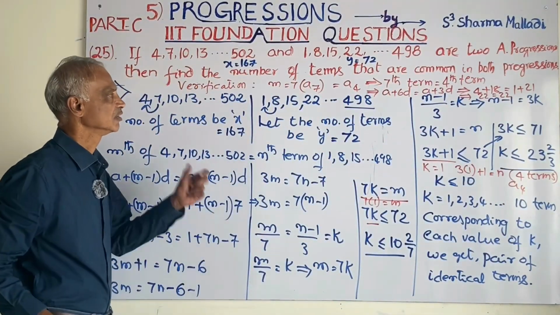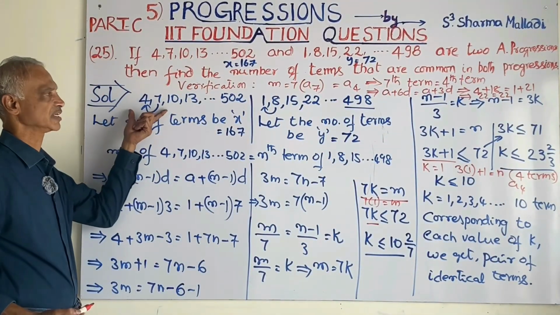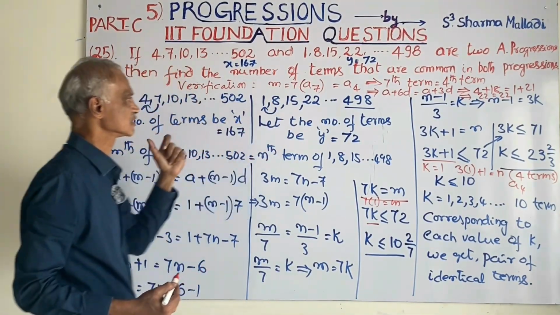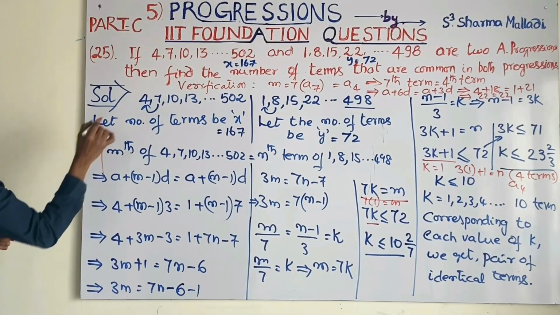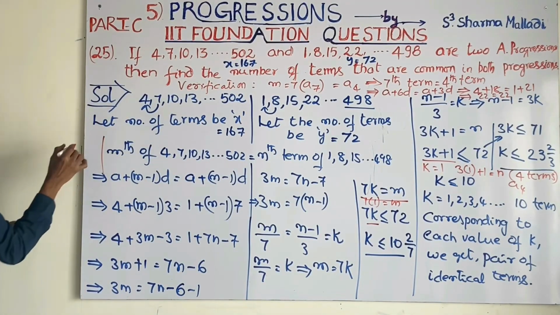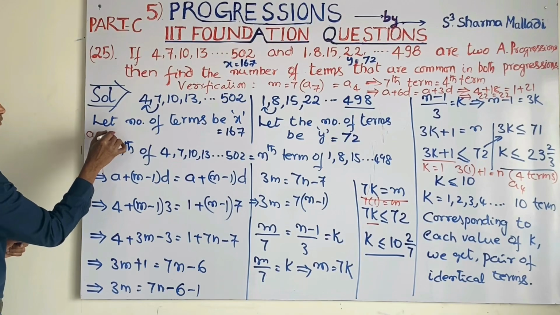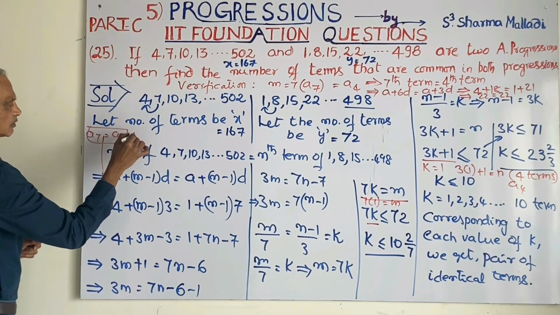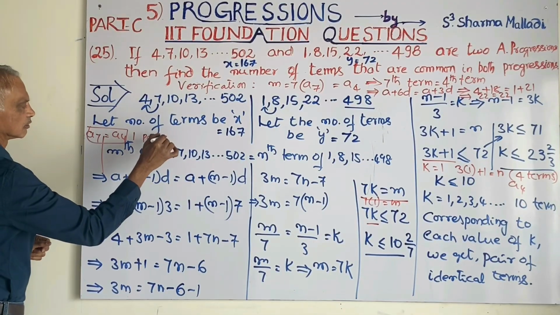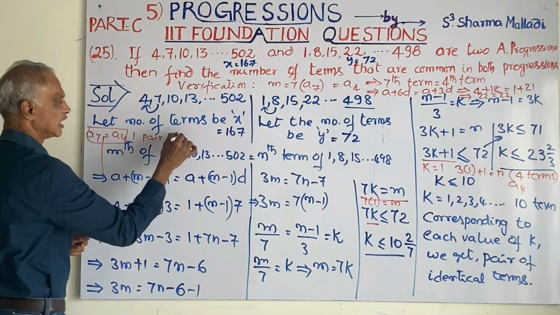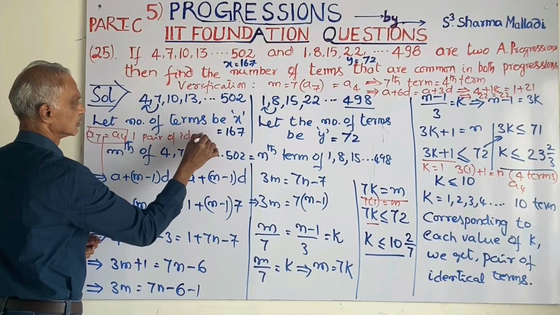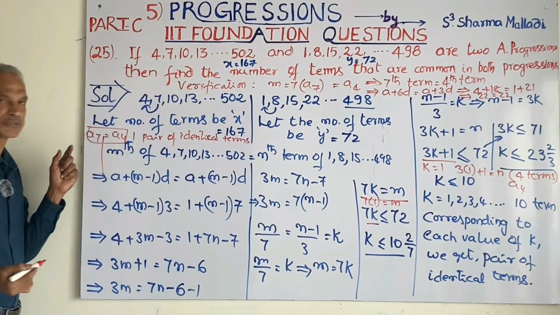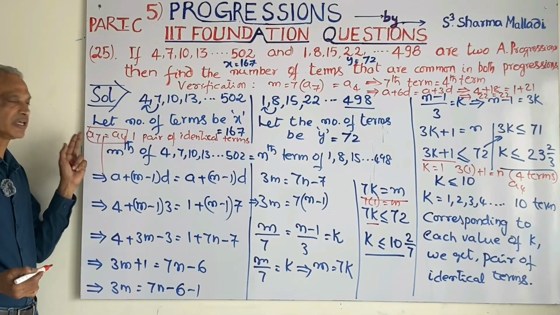Like that, the 7th term of this progression is equal to the 4th term of the other progression. We got A7 is equal to A4. This is one pair of identical terms.